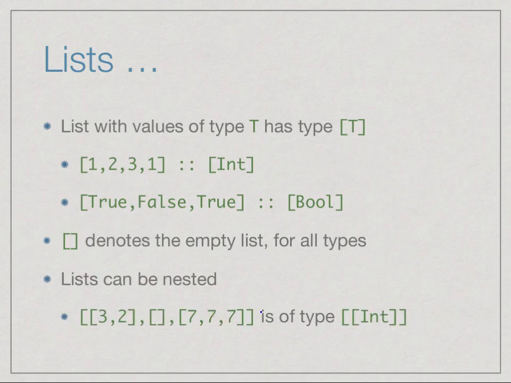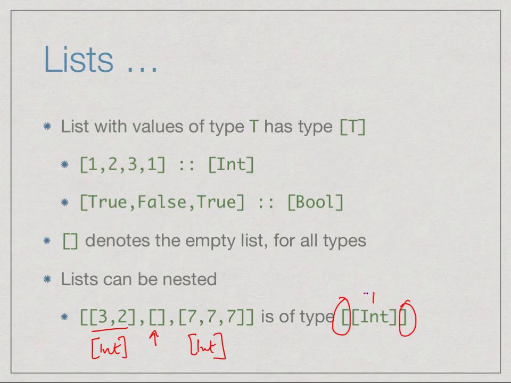Of course lists can be nested. We can have lists of lists, but again each of the internal lists must have a uniform type. Here we see that each of these is itself a list of int. Here this is the famous empty list, which could be denoting any type, but by context it is a list of int. Again this is a list of int. So we have three lists of int themselves enclosed in a list. So this overall thing is list of list of int. This is my underlying t and my outer bracket. My underlying value type is list of int, and now I have a list of those.